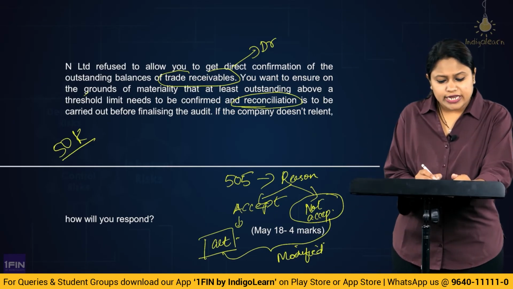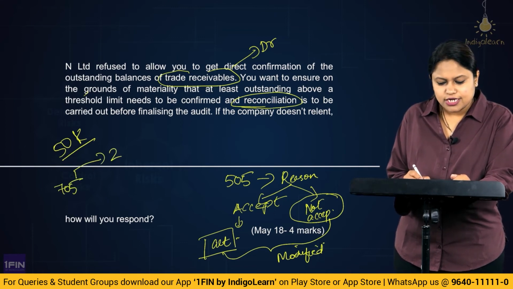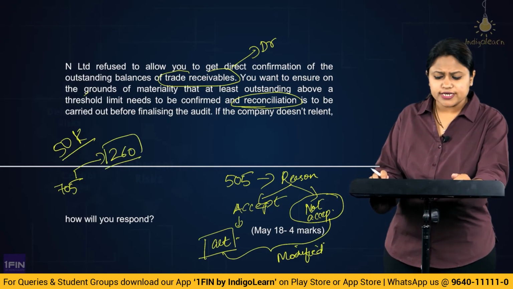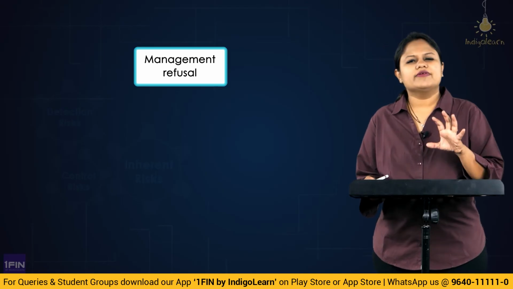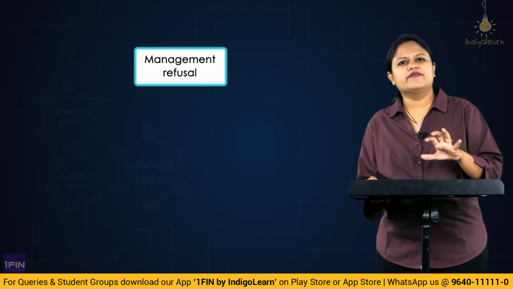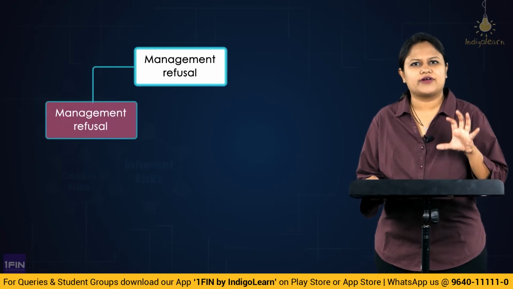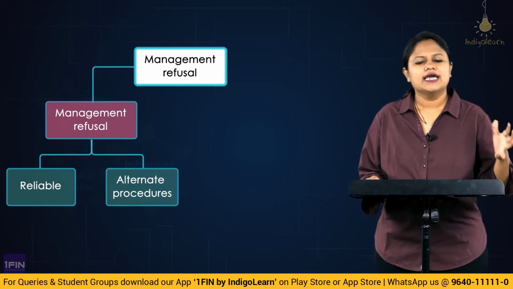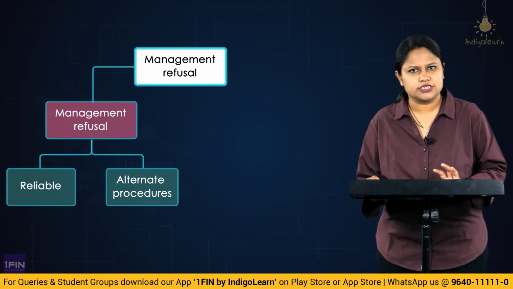And we know whenever we touch SA 705, we have to first communicate this matter to TCWG as per SA 260. So here, understand, when we are not given the opportunity of obtaining the external confirmation, we directly cannot jump to a conclusion. We will first evaluate the reason for the same. If the reason happens to be justifiable, very genuine, then we will perform alternate audit procedures and check what would be the extension to the nature, timing and extent of our audit procedures.